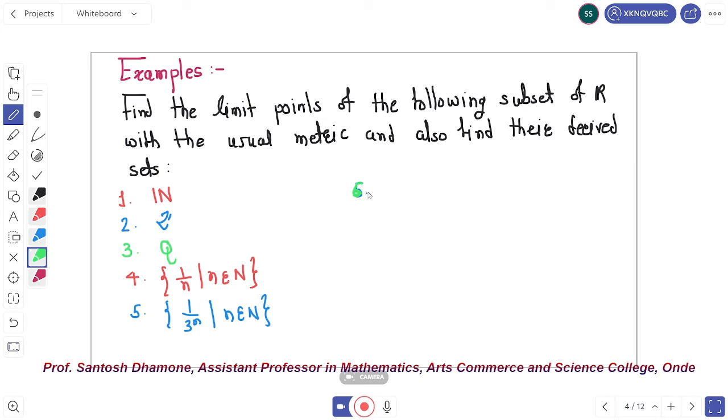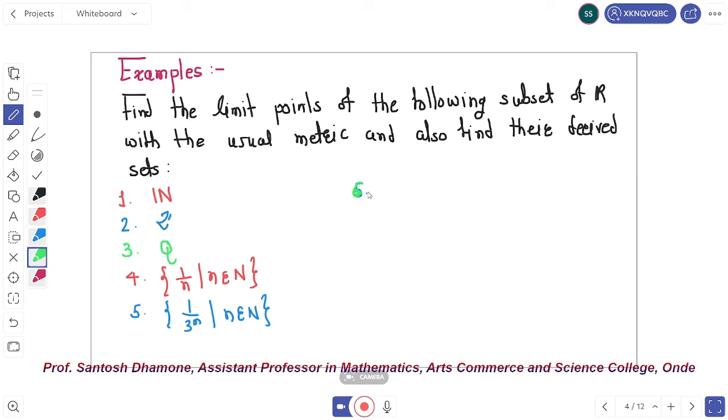Suppose this is 0, 1, 2, 3, and on this side -1, -2, -3, and so on.